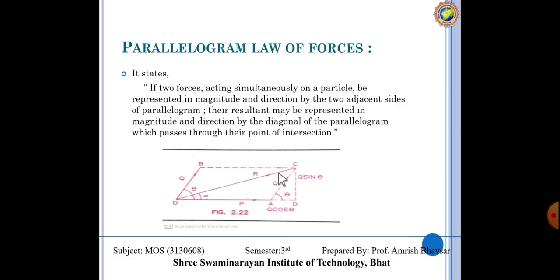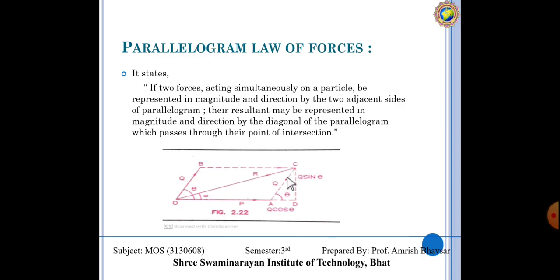So for this we have to find the equation of this resultant force. We know about the right angle triangle. Here we have two right angle triangles. This theta is the angle between the two forces and this alpha is the angle between P and the resultant force. This is origin O, A, B, C, and this is D.